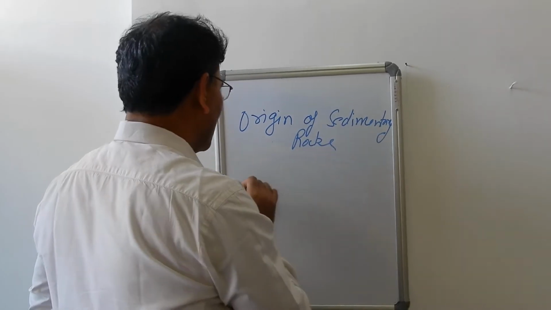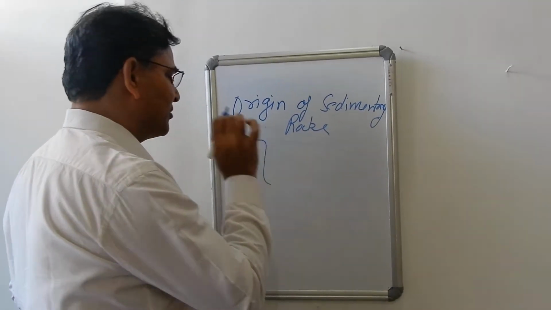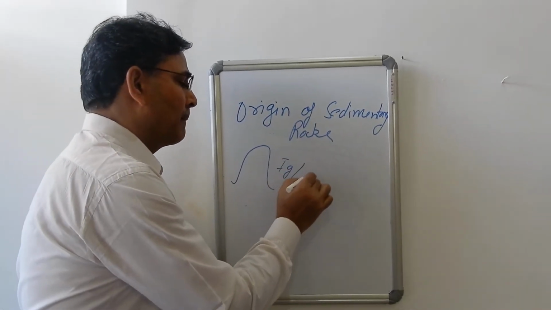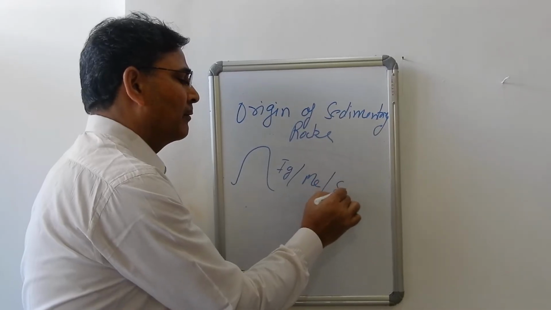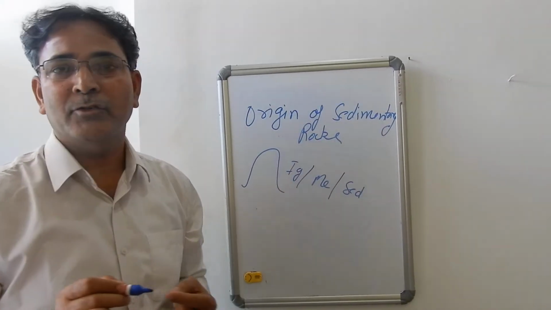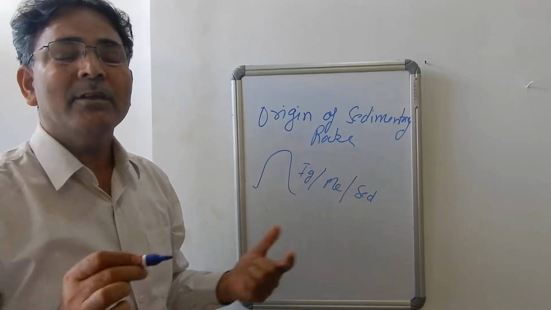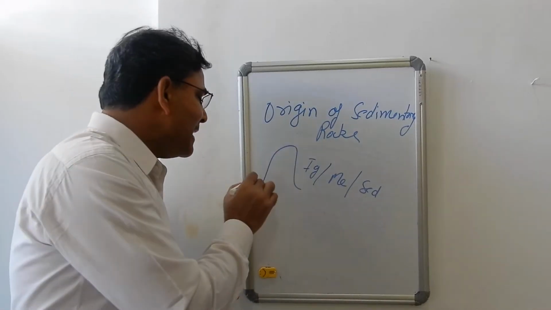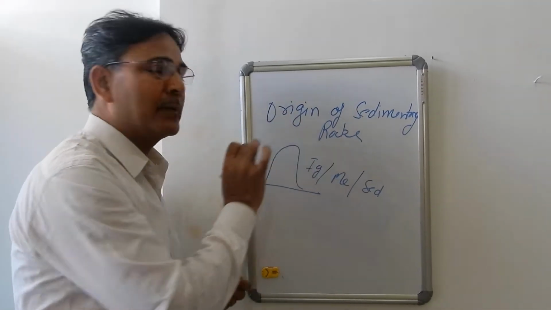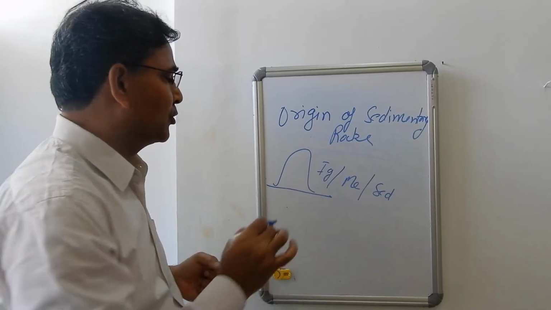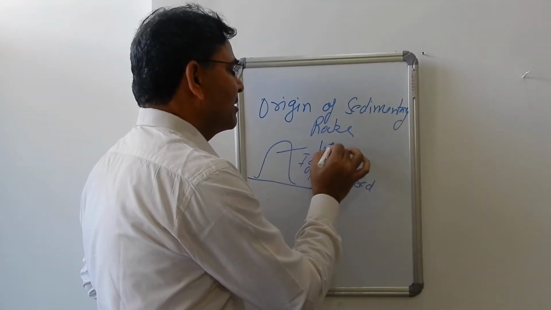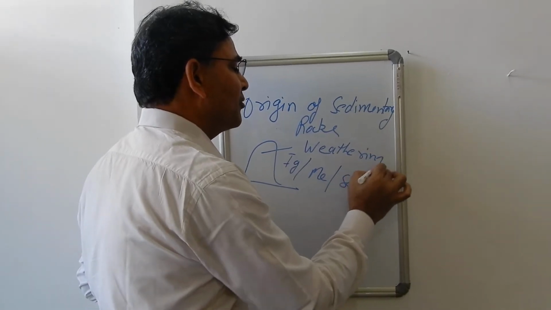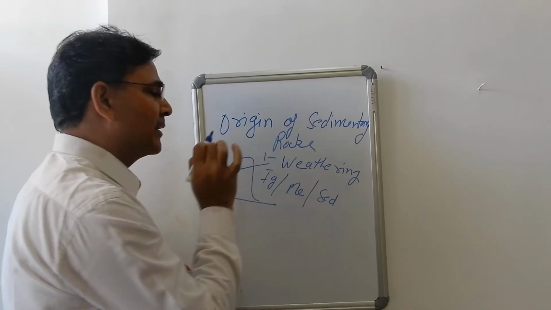Origin of sedimentary rock. So suppose that this is a rock. This may be the igneous rock, or this may be metamorphic rock, or this may be sedimentary rock, and it is exposed on the surface of the earth. And it is the law of nature. It is a very important law of geomorphology that anything which is exposed on the surface of the earth will be subjected to wear and tear, means weathering will take place. So weathering is the first process in the origin of sedimentary rock.